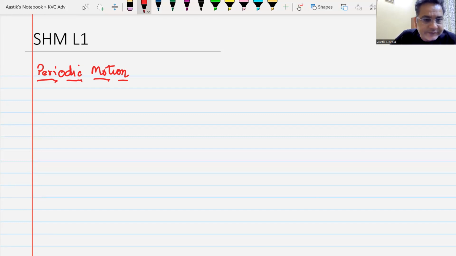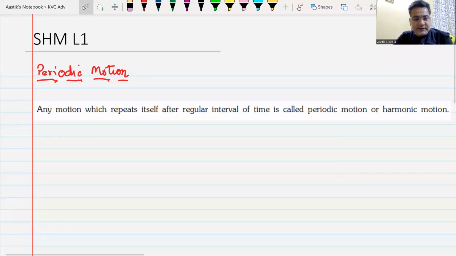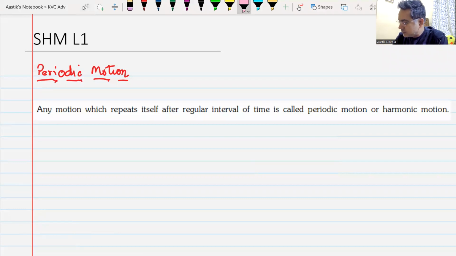What do you mean by a periodic motion? Anyone? What is a periodic motion? No idea? Sir, which has regular intervals of time, same motion in regular intervals of time. So a motion which repeats itself after a particular interval of time is known as periodic motion.